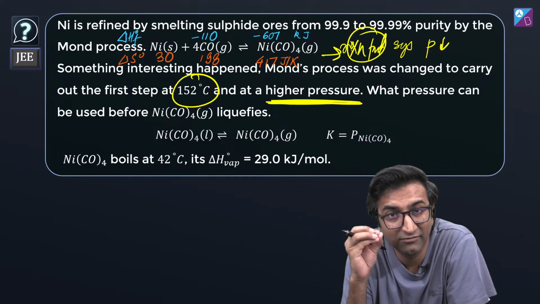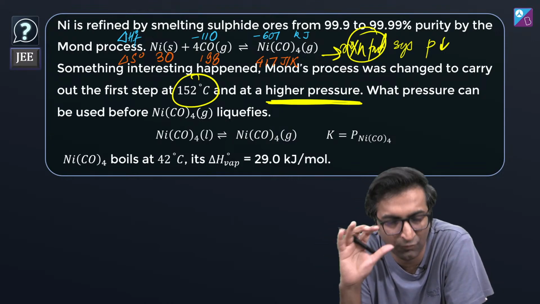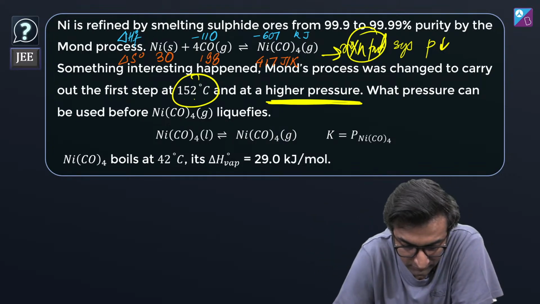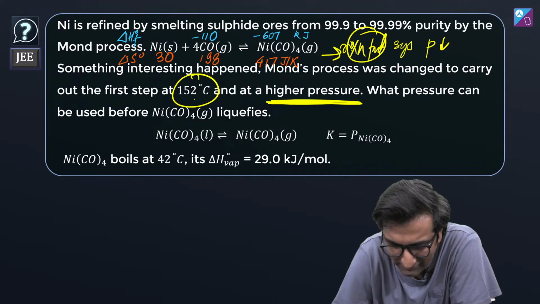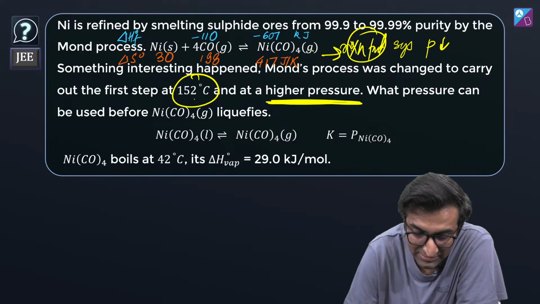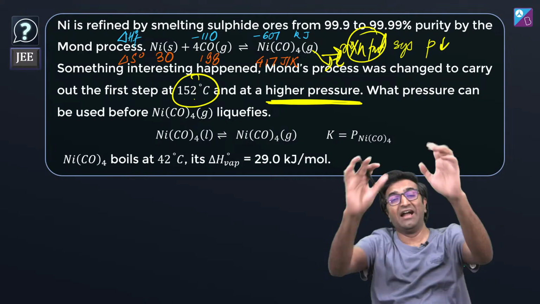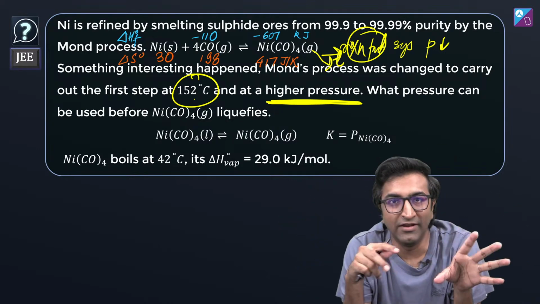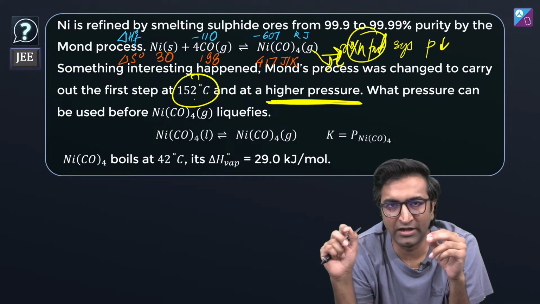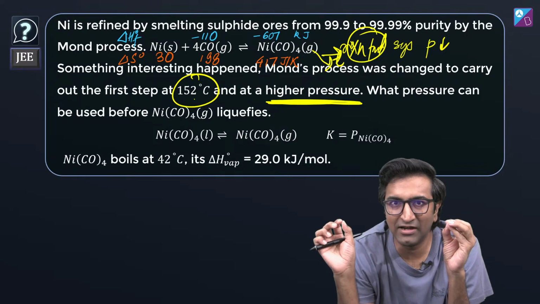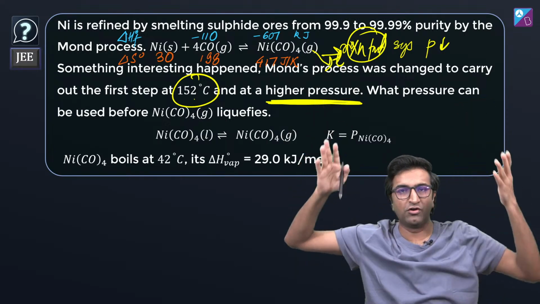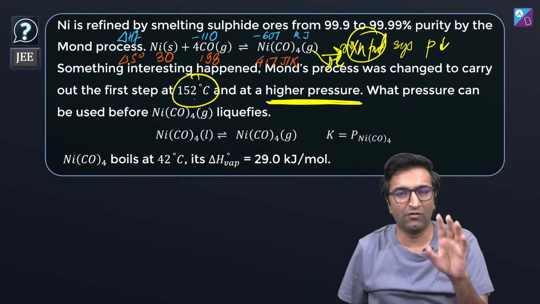So increasing the pressure, the variation of this Mond's process is really good. If I increase the pressure, I can also increase the temperature to this value. But here's a small problem. If you increase the pressure, after a certain point, ये बन जाएगा liquid, and liquid is significantly harder to deal with than a gas. You got this whole reactor set up for a gas, and suddenly, if that starts to condense and form a liquid, your life is going to be hell, because it's going to corrode stuff and react with stuff. So you don't want a liquid basically.